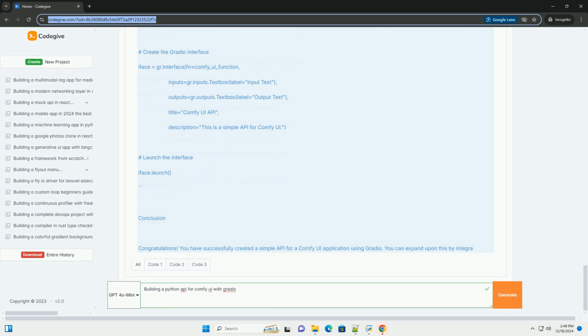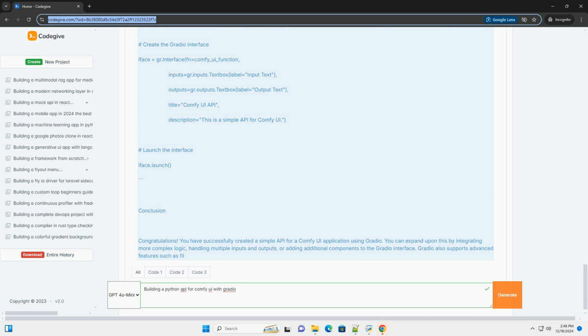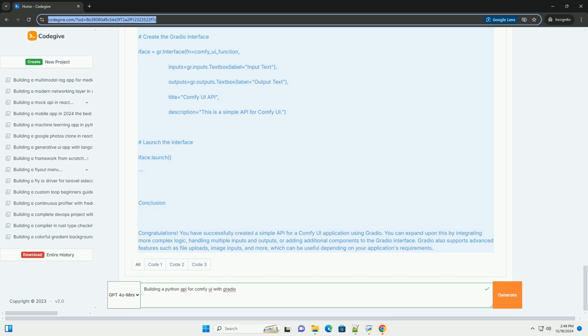Step 2. Create a simple Comfy UI function. For this example, let's assume that Comfy UI is a function that takes some input and returns a result. The function may look like this. def comfy_ui_function(input_text): # Simulate some processing, replace with your actual Comfy UI logic. output_text = f"Processed: {input_text}" return output_text.